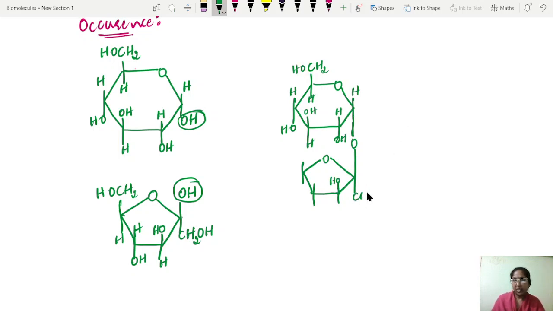So this is the first carbon atom. See, CH2OH. This is the second carbon atom. I had to say that the first carbon OH group of the glucose and second carbon OH group of the fructose are going to form a glycosidic linkage. So this is second carbon and this is first carbon.